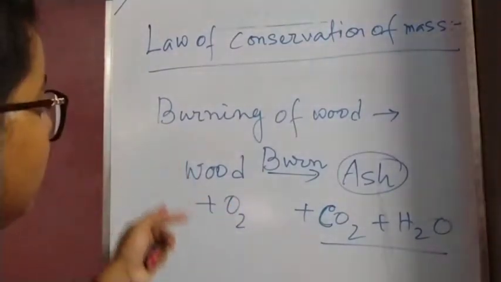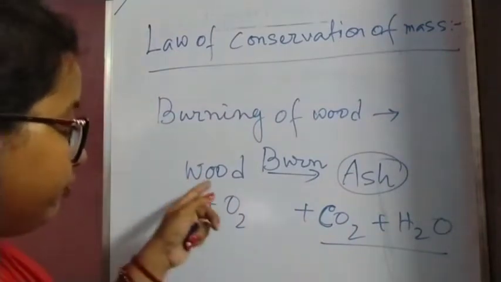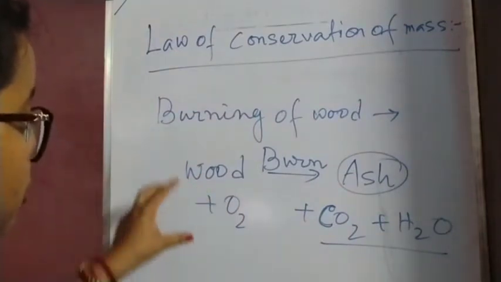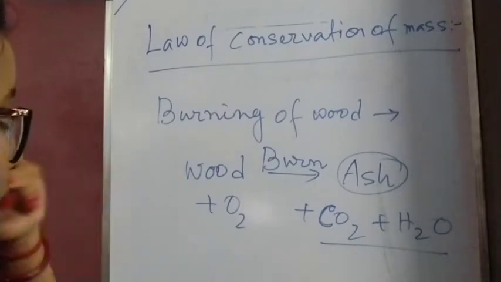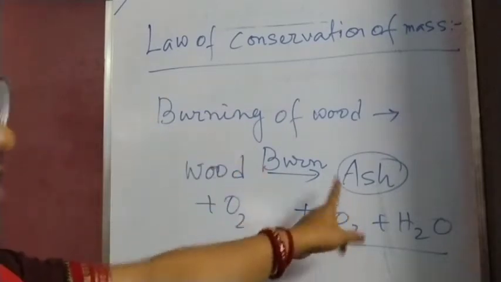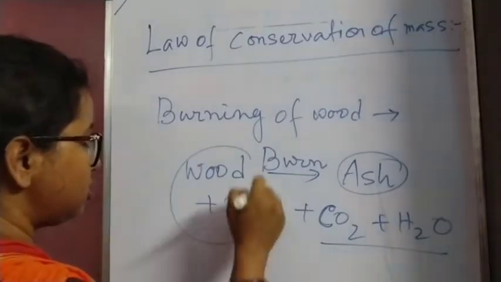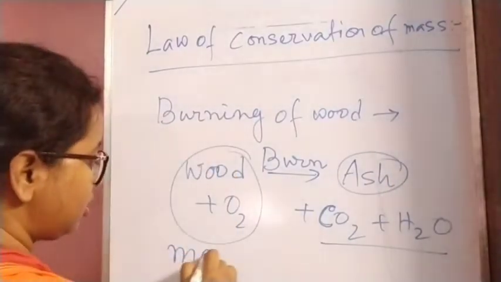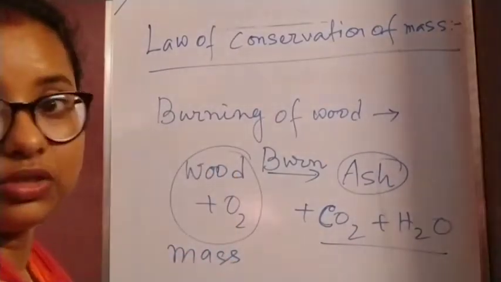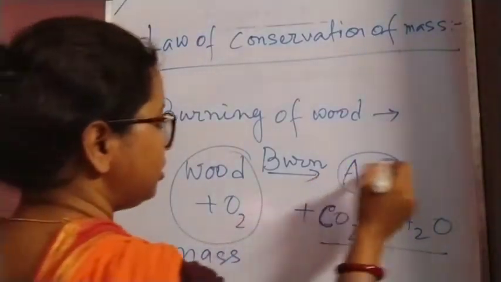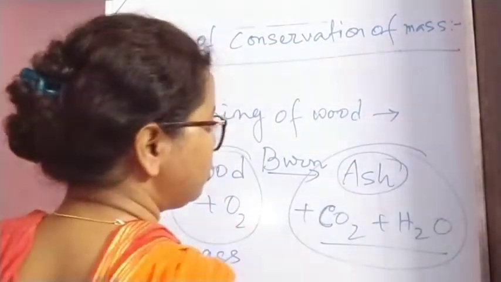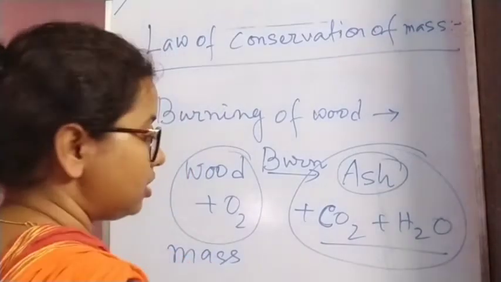Wood will react with oxygen, it will combine with oxygen, and then we are going to get ash, carbon dioxide and water. So the total mass of this wood and oxygen will match the total mass of ash, carbon dioxide and water.